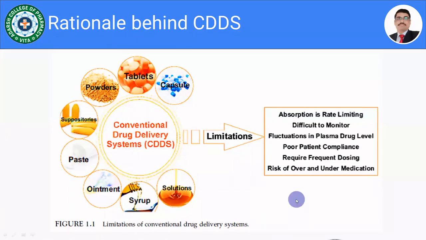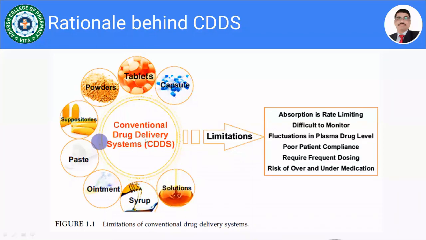So shown here is one figure which comprises all conventional drug delivery systems like capsules, tablets, powders, suppositories, pastes, ointments, syrups, and solutions. Note that all these formulations we are using conventionally.